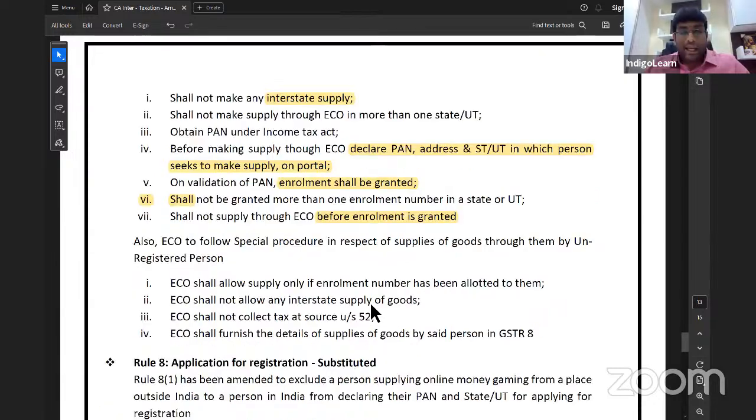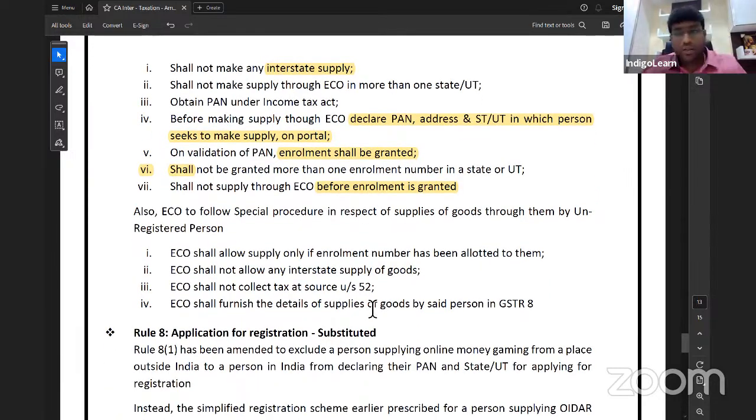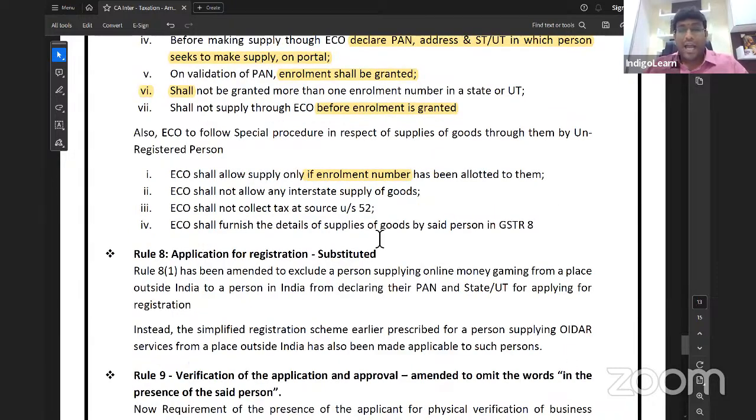And also, ECO, that is e-commerce operator, should follow some procedure. ECO shall allow supply only if the enrollment number is allotted to them. And they should not allow interstate supply. They shall not collect tax at source. And ECO shall furnish details of supply of goods by the said person in GSTR 8, which is filed by e-commerce operator. This is one interesting amendment which has come, my dear friends. High probability question can come in examination.